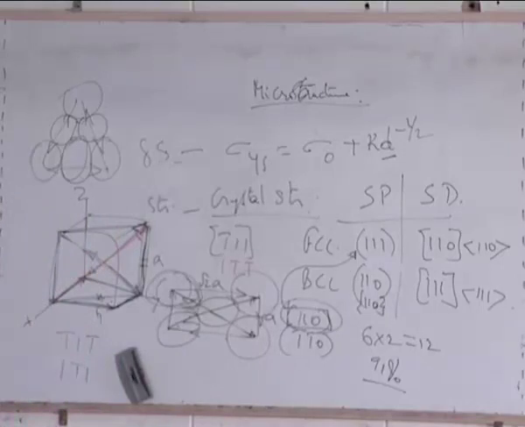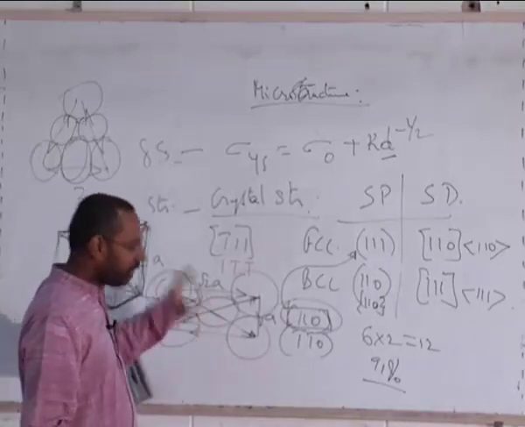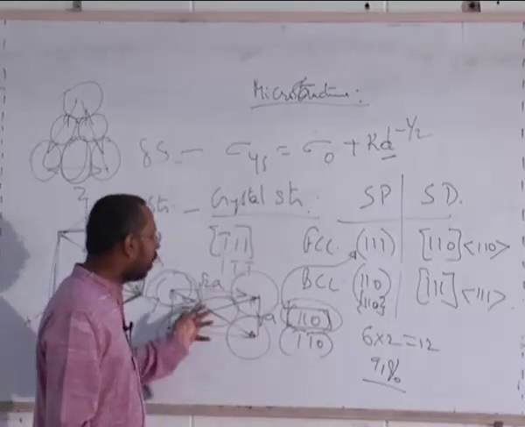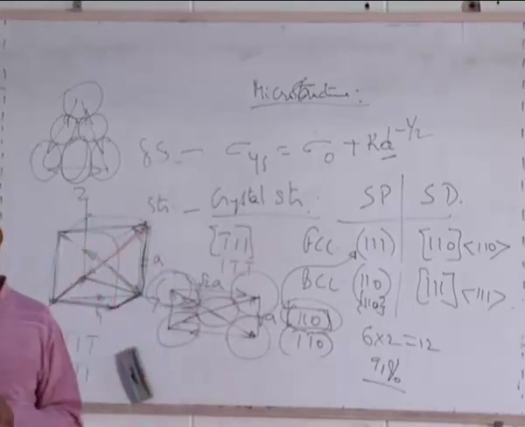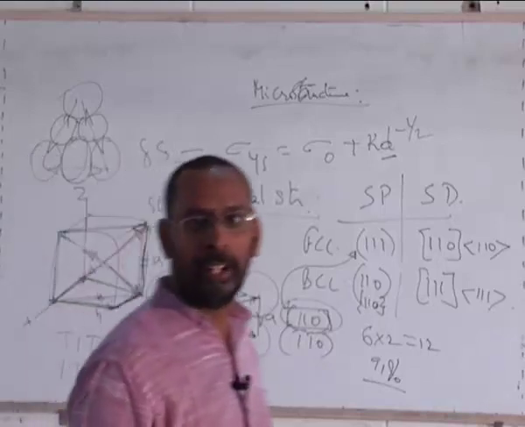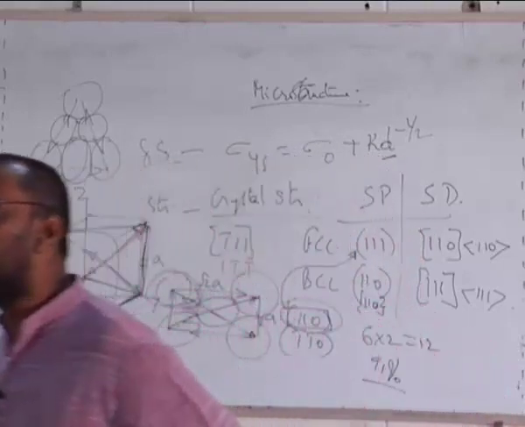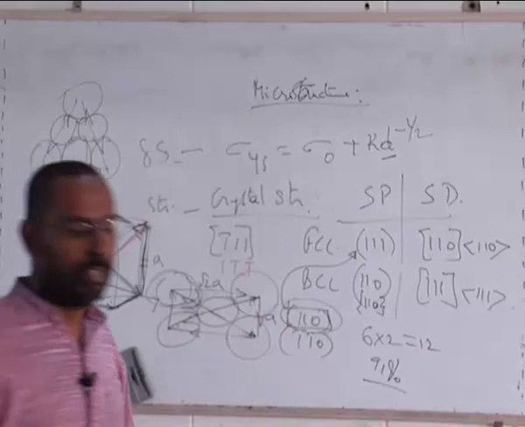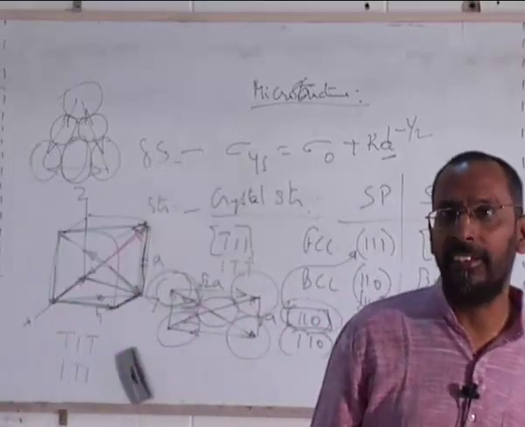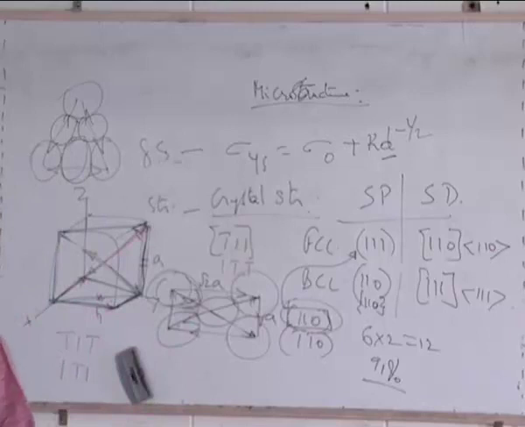Okay? And if you calculate what is the void space here, you will see that the percentage of the void space is more in this 110 when compared to this. Today, I want you to go back and calculate this. Or have you already done it at some stage? If you have done that, please tell me what is the number. What is the packing density of 110 plane? If not, just note this down as an exercise, do it, and when we meet in the next class, please let me know. So you will find out that it is less than.